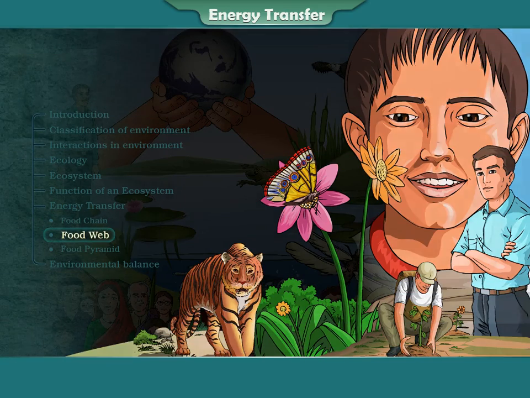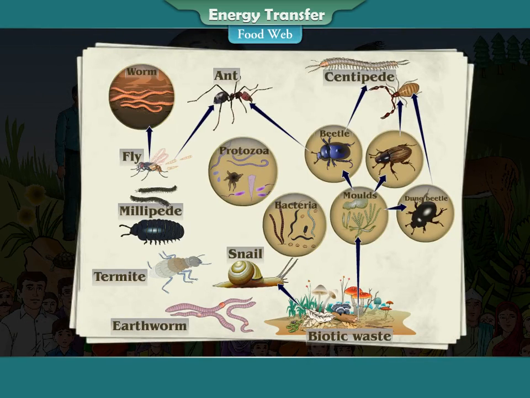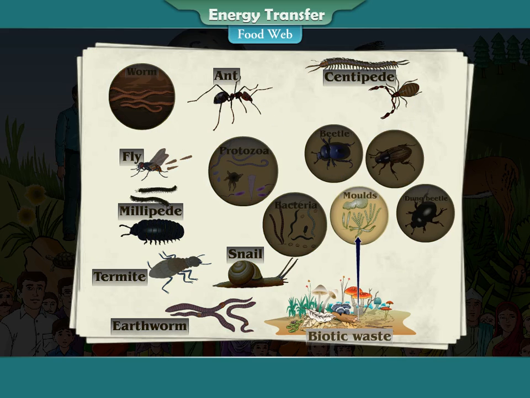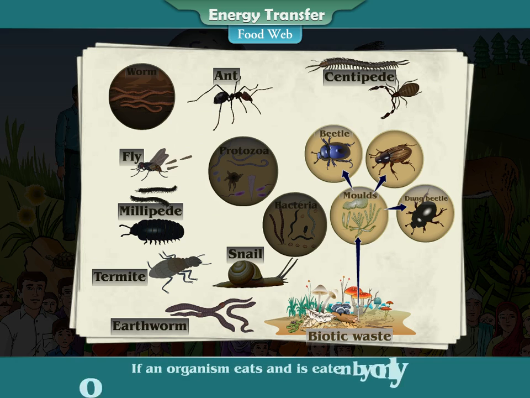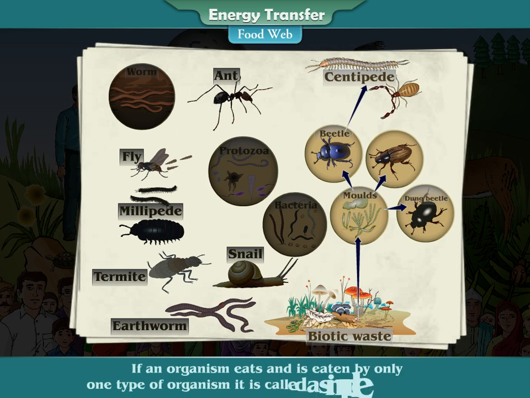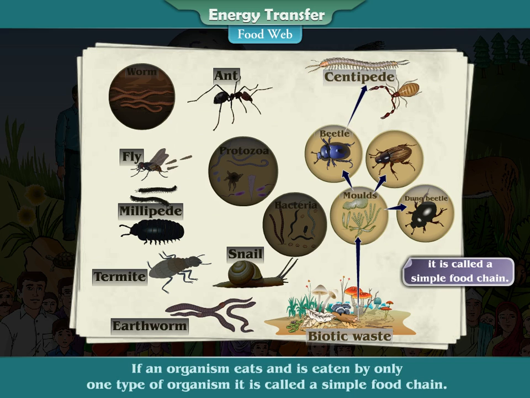Food web. Look at this diagram. In this diagram, the biotic waste is not eaten only by one living organism. Here, for example, molds. And molds are eaten by only one living organism. Here, for example, beetle. If an organism eats and is eaten by only one type of organism, it is called a simple food chain.